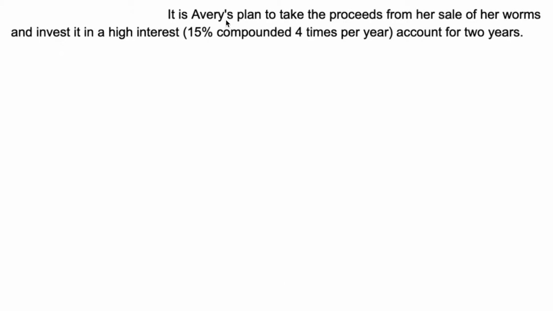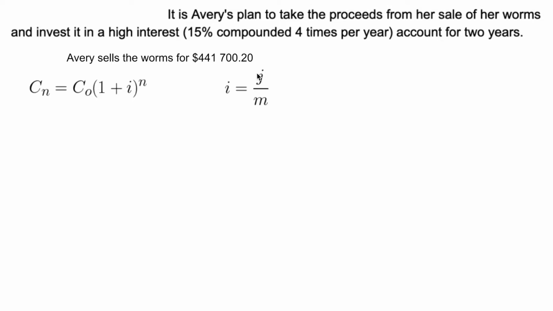So in the next step, we read, it is Avery's plan to take the proceeds from her sale of her worms and invest it in a high-interest, 15% compounded 4 times per year account for 2 years. This is compound interest compounded many times per year. It's annual interest compounded many times per year. We're going to use the formula C sub n is equal to C sub 0 times 1 plus I to the power of n, where I is the nominal rate, or the annual interest rate, divided by m, the number of compounds, which in this case is 4. N is equal to m times t, so n is the total number of compounds. It's the number of compounds per year times the number of years. J, our annual interest rate, is 15%.